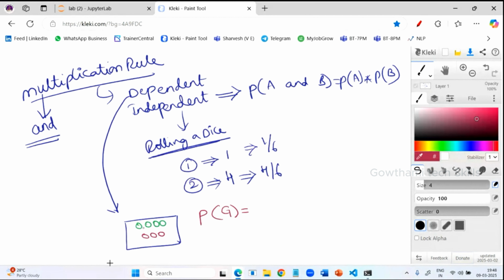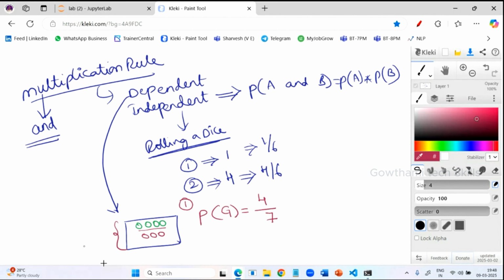Here, how many green colored balls are there? 4 divided by the total number of balls, which is 7. In the first event, in the first picking, when you are picking one ball from 4 green balls, the probability of getting a green ball is 4 by 7. Understanding what I'm saying here?